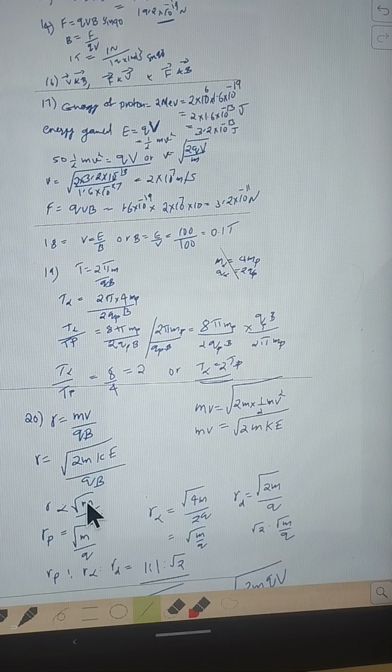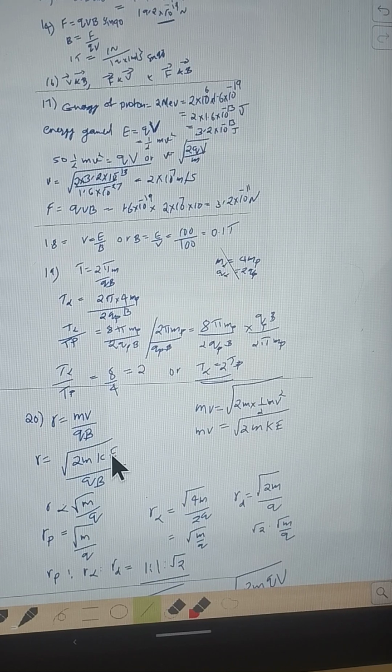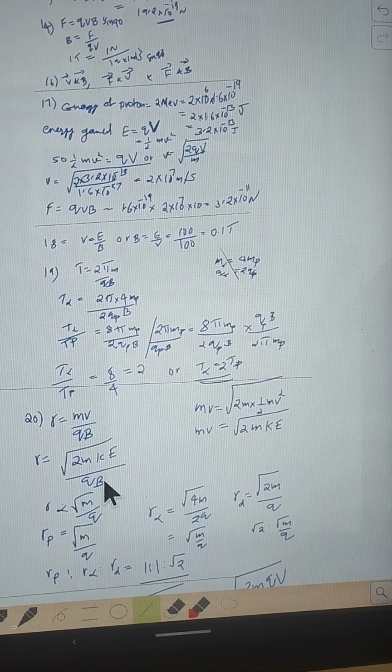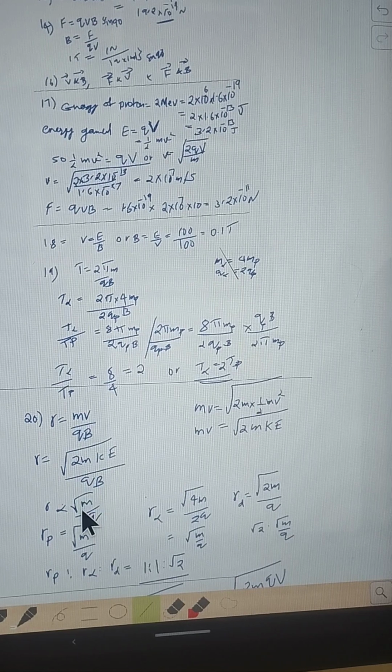Here the particles alpha and proton have the same kinetic energy, so that remains the same for both particles, and the magnetic field B is also the same for both particles. Then it depends upon root of m by q, because in the numerator, square root of 2m into kinetic energy, the kinetic energy remains the same for both particles.